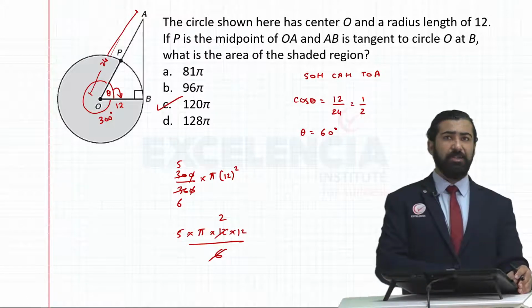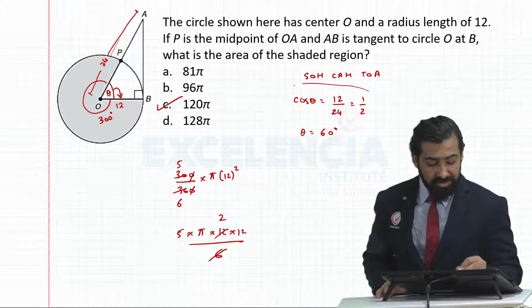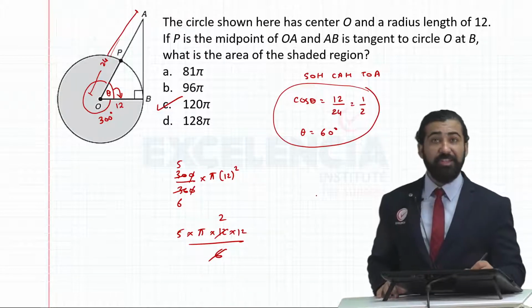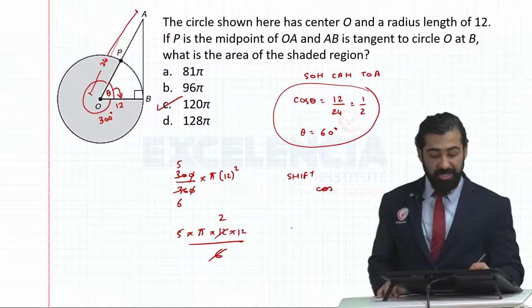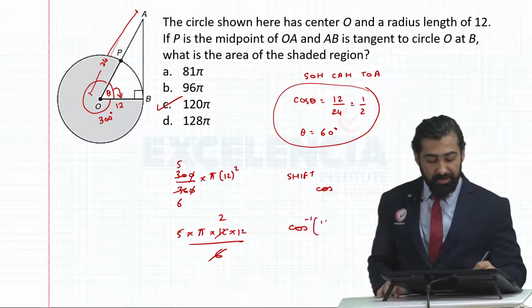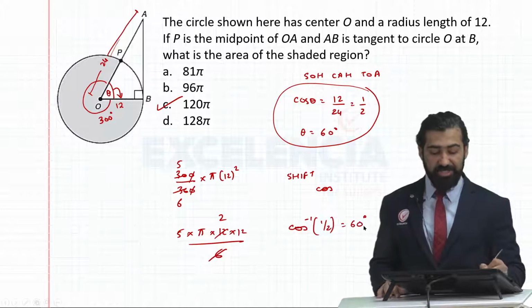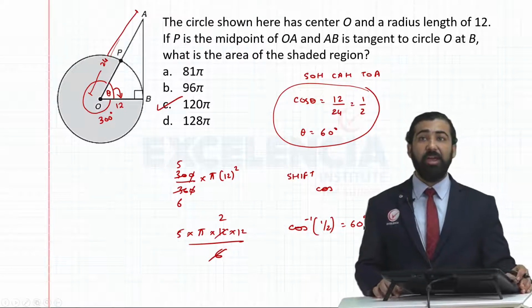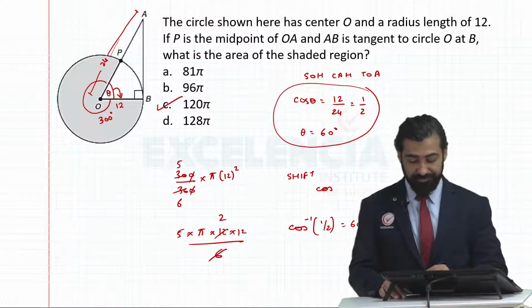You could have straight up used calculator for this calculation. To find this value on your calculator, you'll press shift key followed by cos key. On your screen, you'll see a symbol cos inverse. Once you see cos inverse, you put inside the brackets half or 0.5 and your calculator will give you answer as 60 degrees. Or if your calculator is set to radians, you'll get pi by 3 radians.